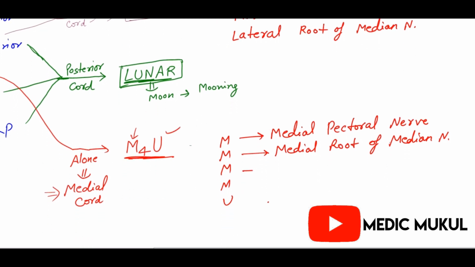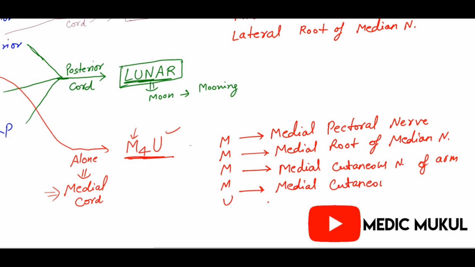Now what is the M here? Another M is here, that is the medial cutaneous nerve of the arm. Medial cutaneous nerve of the arm and the medial cutaneous nerve of the forearm. That's so simple.